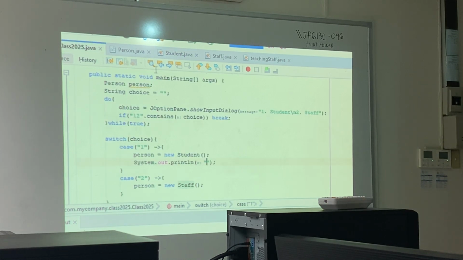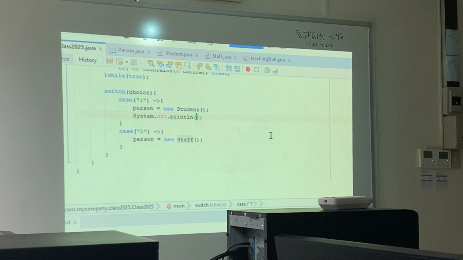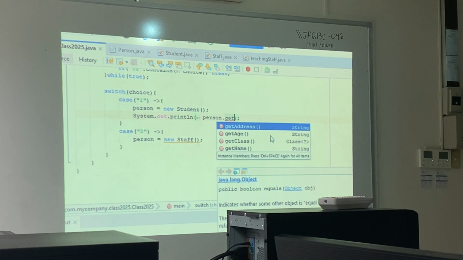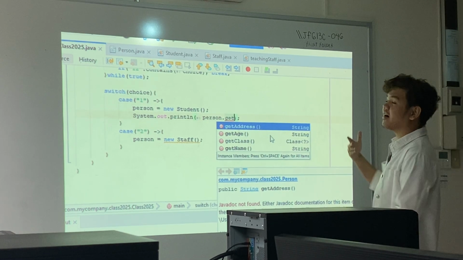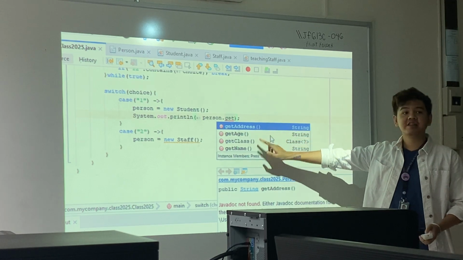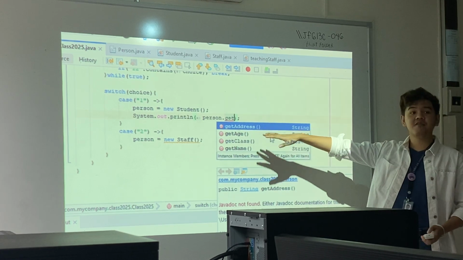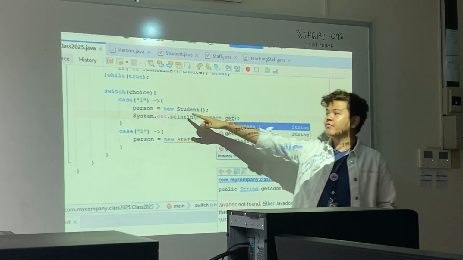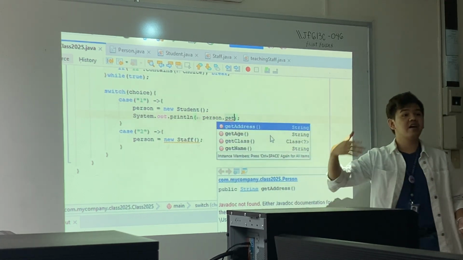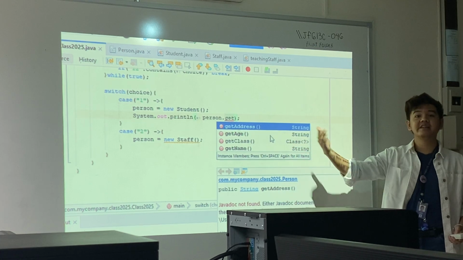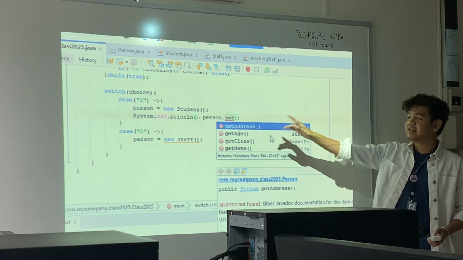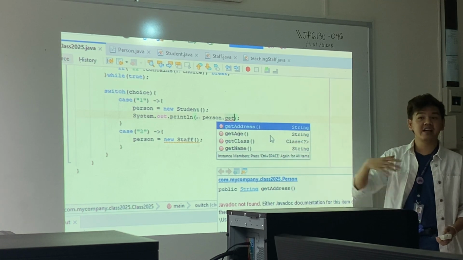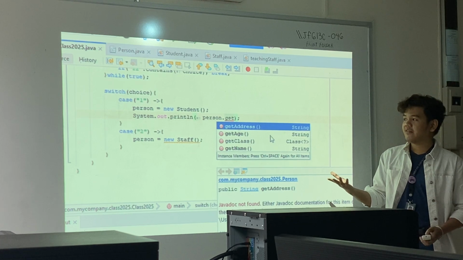But when we go here, and then let's try to access the getters, person dot get, we can see that the only getters that are available to us are address, age, and name. These are the getters of person. But remember, we instantiated it as a student. So where is the get student ID and get program? If this is a student, why can I not access the getters of student?